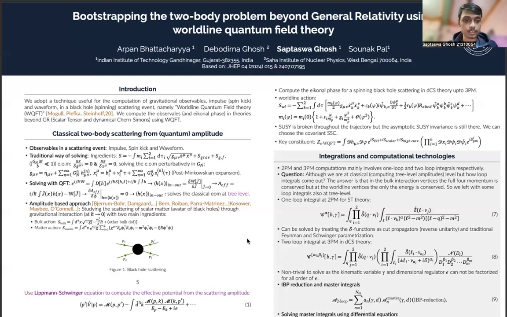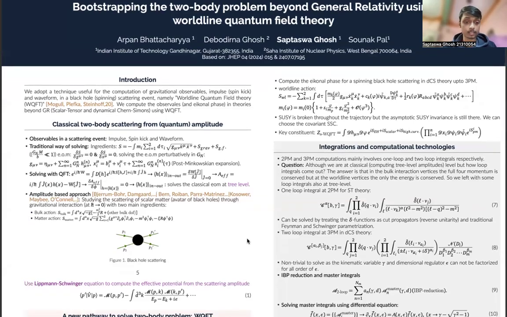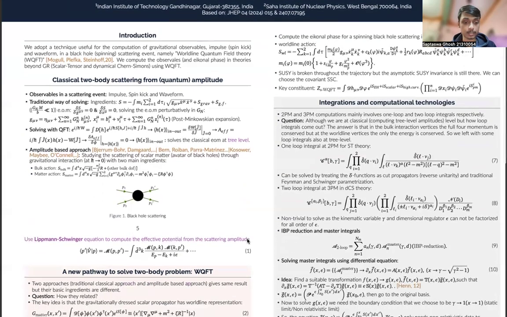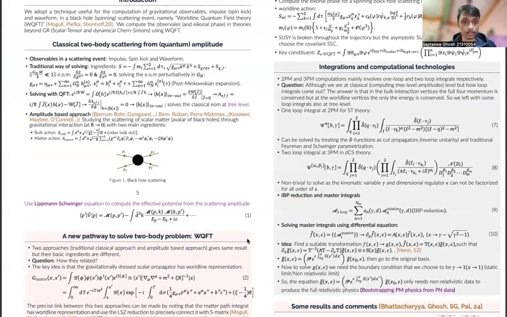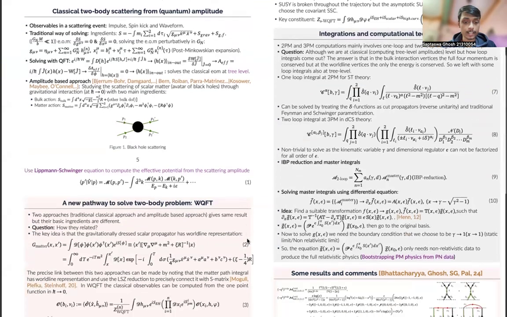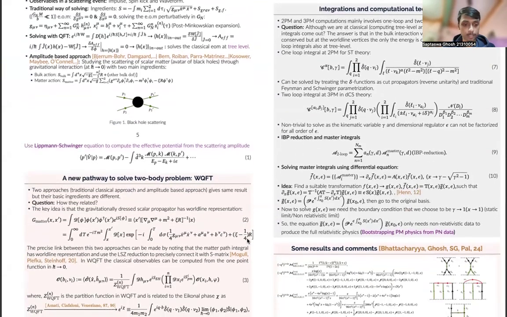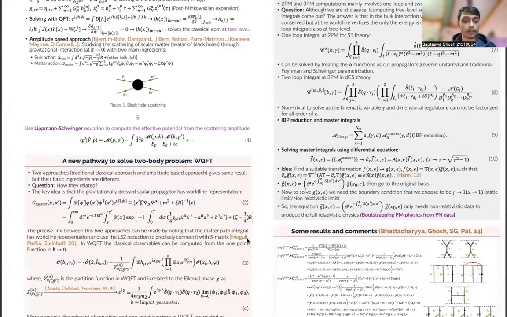First I will discuss what the observables are in the classical two-body problem in some scattering event, and then I will discuss how worldline quantum field theory plays a very important role in computing the observables directly rather than going through direct amplitude-based approaches. It is connected to a worldline representation of the gravitational at-rest scalar propagator. That is, we are scattering some scalar field.